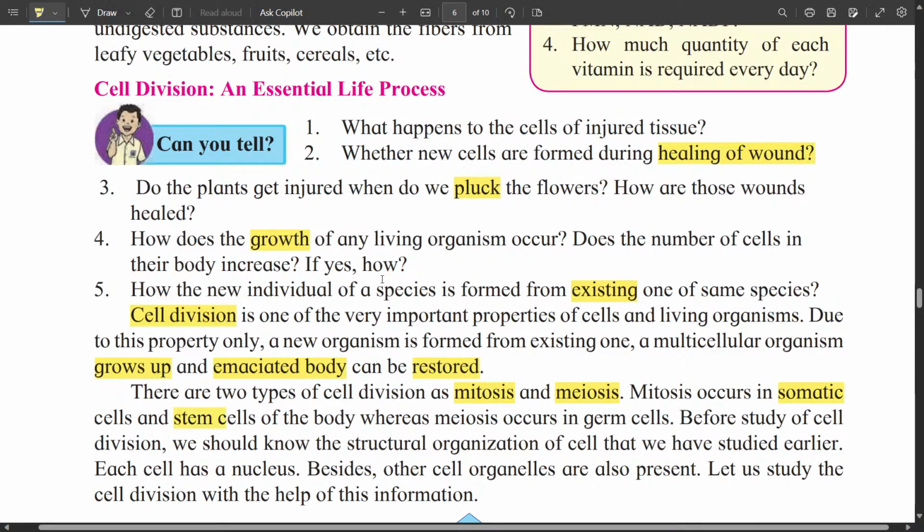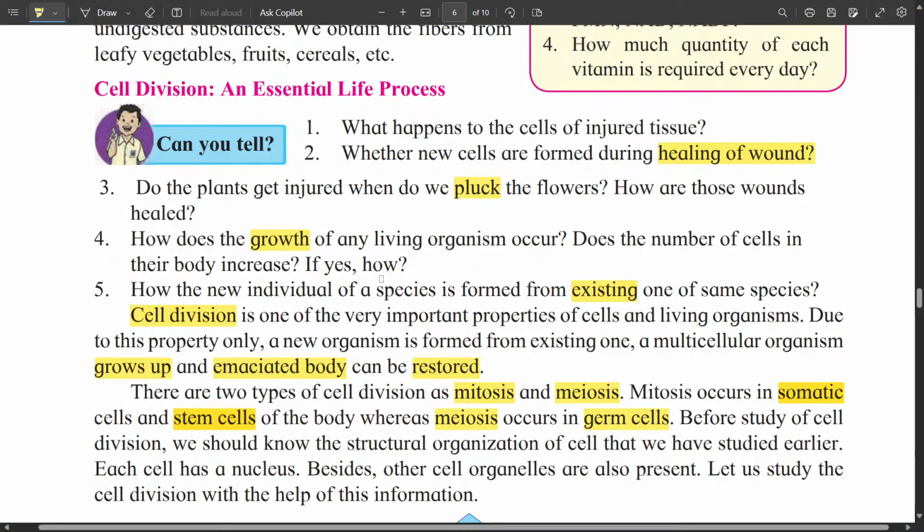And there are stem cells in the body. Stem cells are the cells which can be differentiated into new kind of cells. So in somatic cell and stem cells, the process of mitosis occurs in cell division, whereas meiosis occurs in germ cell, that is reproductive cell.